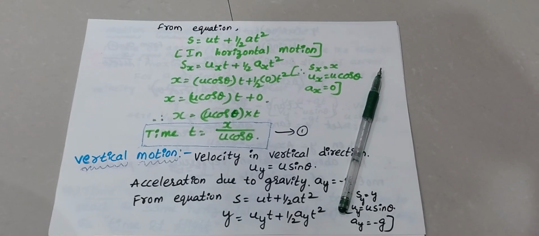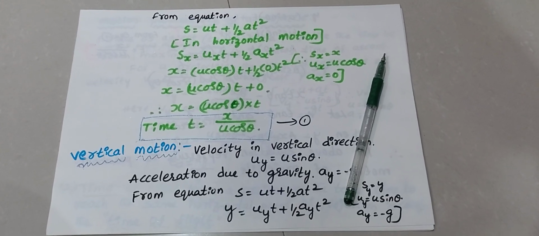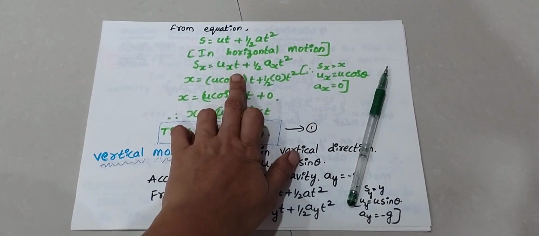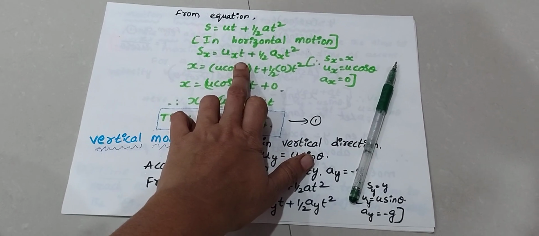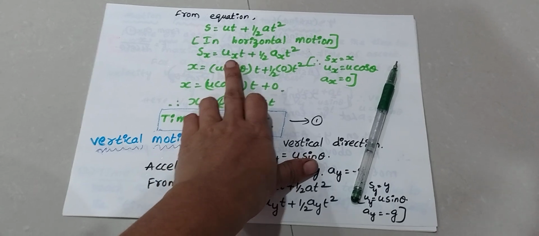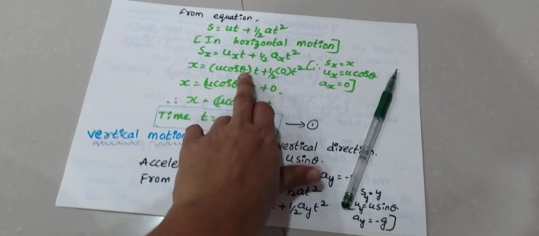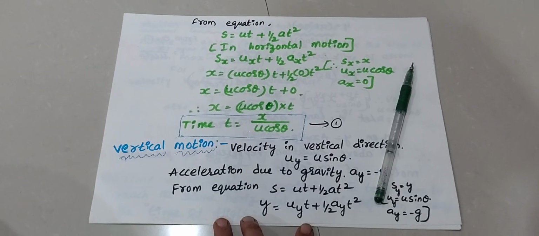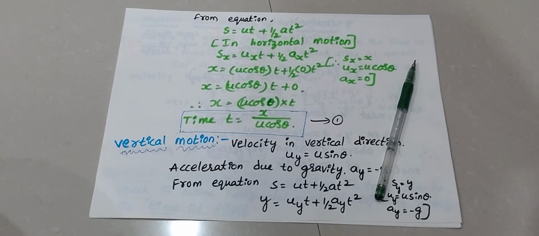Acceleration is also 0 in horizontal motion. This is the kinematic relation, s is equal to ut plus half at square.